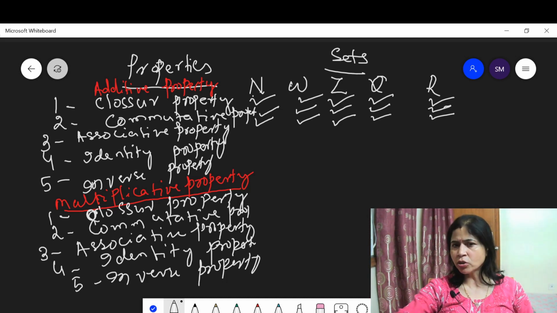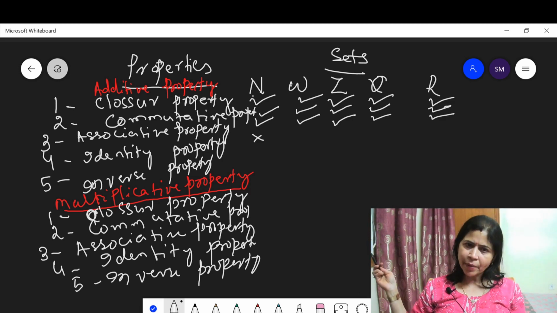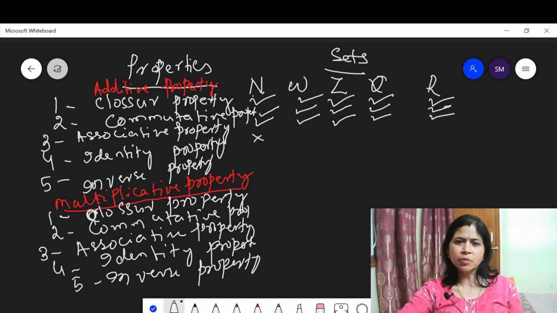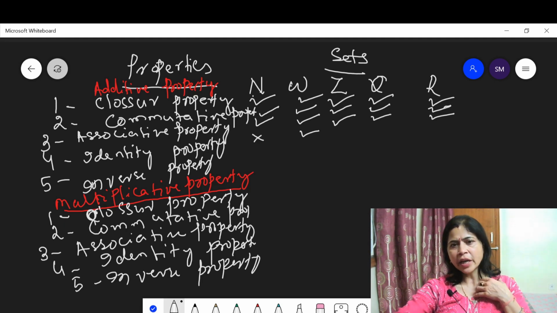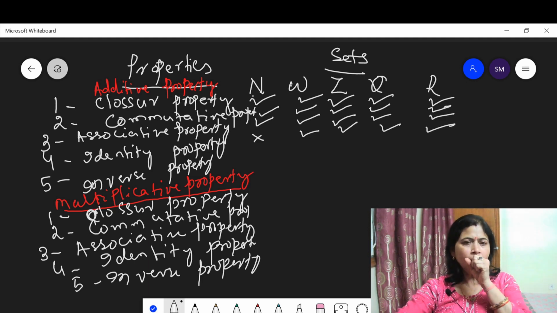The existence of identity: 0 is the additive identity, which doesn't belong to the natural numbers. This means addition in natural numbers doesn't satisfy the identity property. The set of whole numbers satisfies the identity property because 0, the additive identity, belongs to the set of whole numbers. Yes, it satisfies the identity property. The integer set also satisfies the identity property, the rational numbers also satisfy it, and the real numbers also satisfy it.